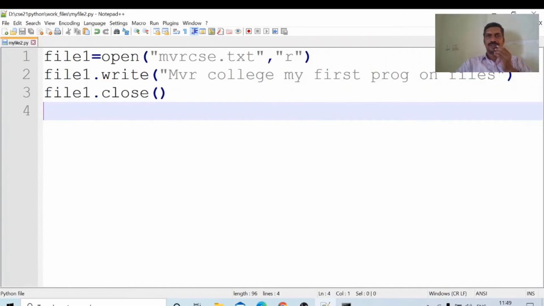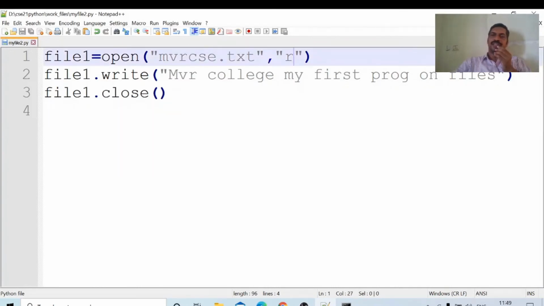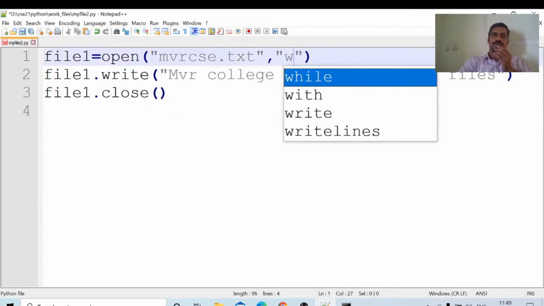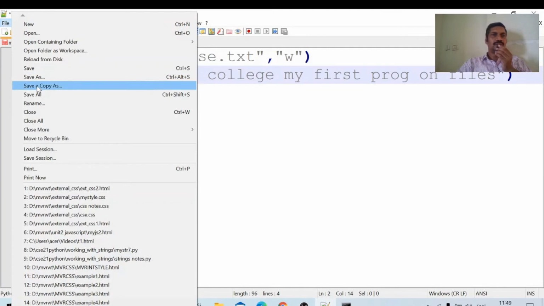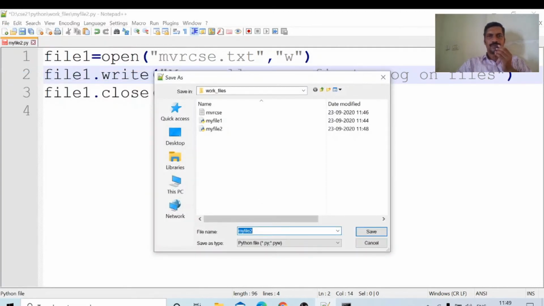Next, I am opening this file in write mode. Already that file is there, so I am just deleting this file. Save as myfile3.